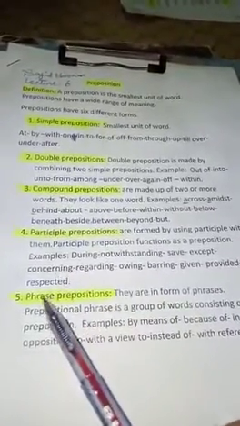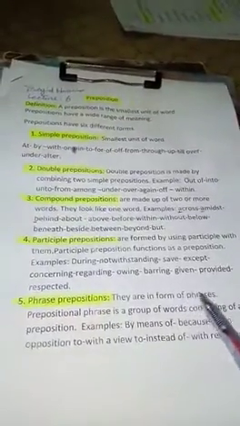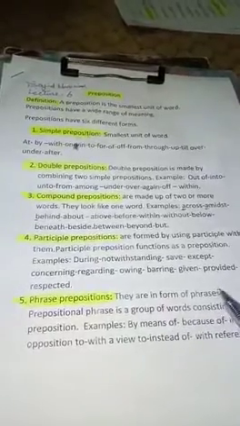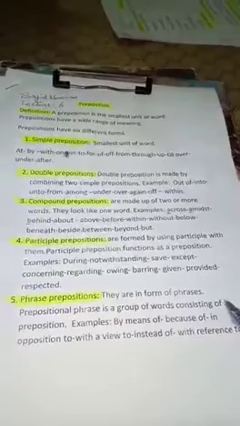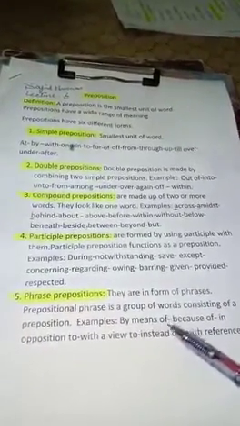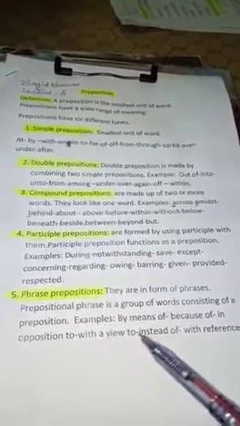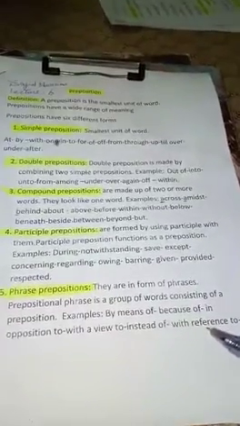The fifth form of preposition is phrase preposition. They are in form of phrases. Prepositional phrase is a group of words consisting of a preposition. The examples given below are by means of, because of, in opposition to, with a view to, instead of, and with reference to.